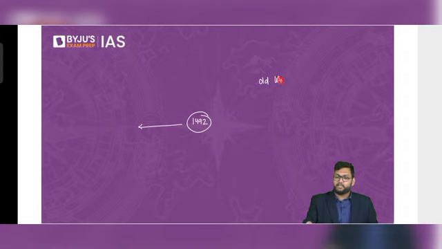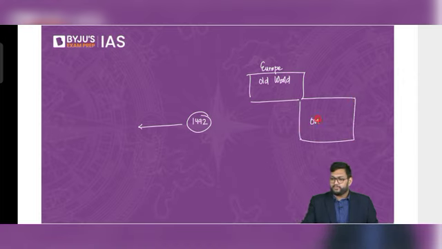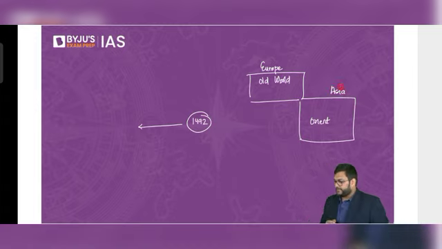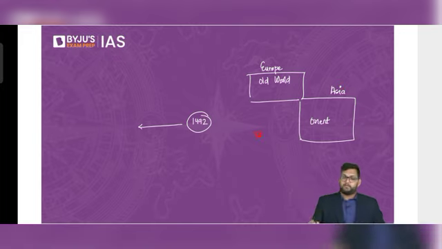They called themselves the Old World. This is technically Europe. Thereafter, they knew that there's something called the Orient, which is technically Asia. And they knew that there's something called Africa.